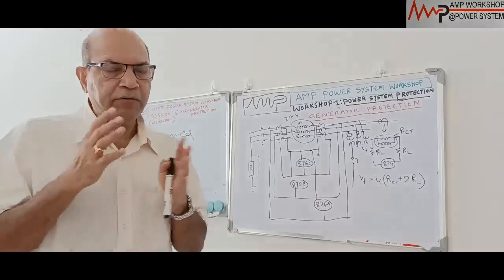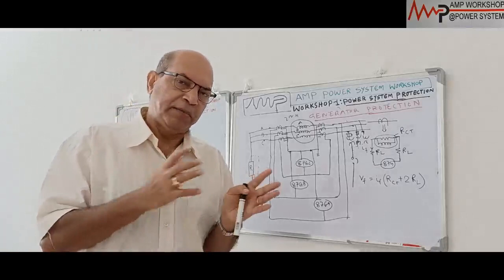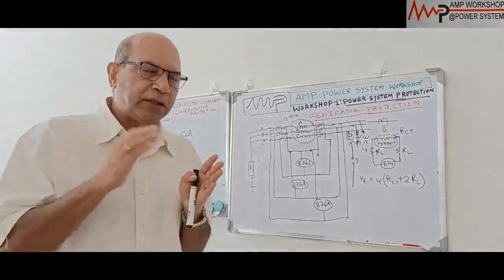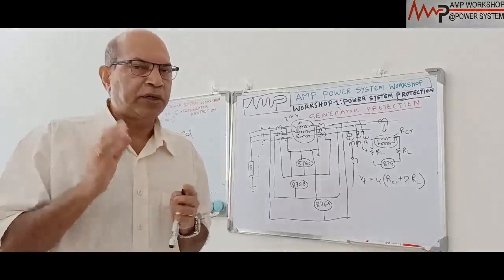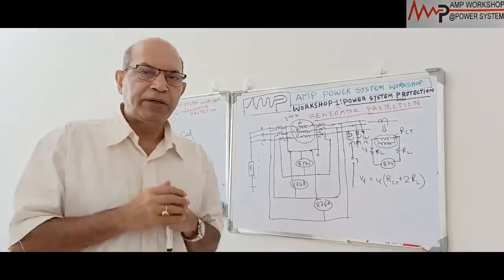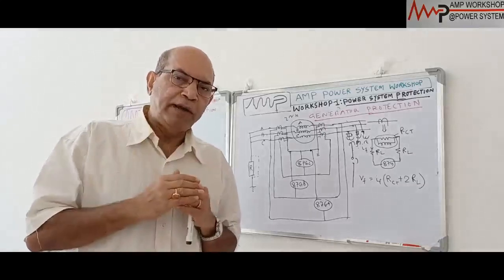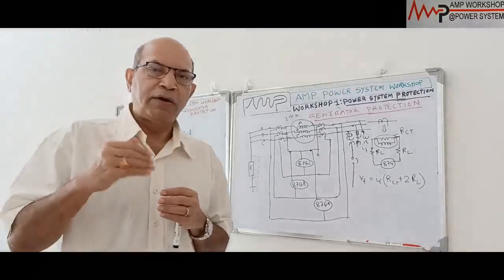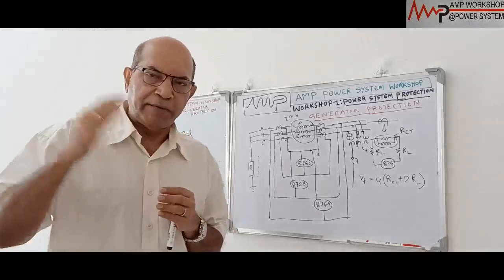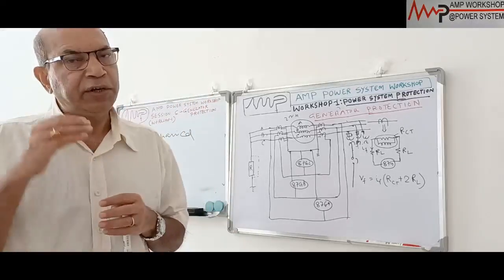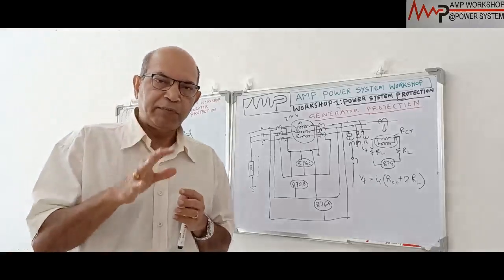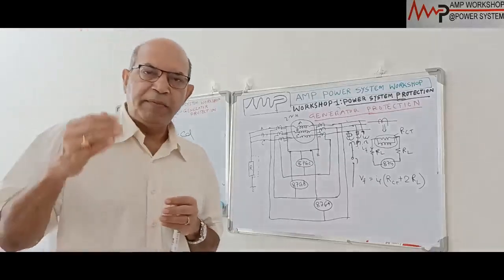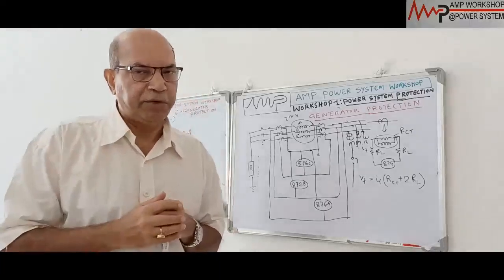So we have to evaluate the cost of the protection system and the machine, which we discussed in session 1. Depending on the evaluation, we have to decide what type of protection we can provide. Normal practice is, from 1 MVA onward, if the generator size is 1 MVA or 1 megawatt, you can say 800 kilowatt or above, the machines are provided with differential protection. Now differential protection has different categories. What type of differential protection we provide depends further on the size of the machine.